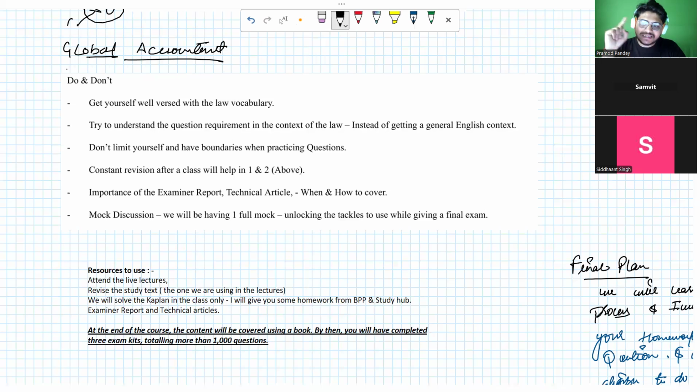So the two major difficulties in the law paper is understanding the context of the statement, because this is slightly different from what you basically understand after reading a sentence in English. There is a slight change in what you understand in English and what you understand in law. Is it okay? First thing.